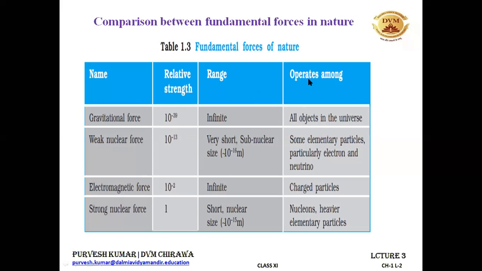Now, among which objects does each operate? The gravitational force acts between all the objects present in the universe. That's why it is known as the universal force. The weak nuclear force acts among some elementary particles, particularly the electron and the neutrino. Similarly, the electromagnetic force acts among charged particles. And the strong nuclear force acts among the nucleons. Nucleons means the protons and the neutrons present inside the nucleus. All right? So I do hope that this table is quite clear to you.